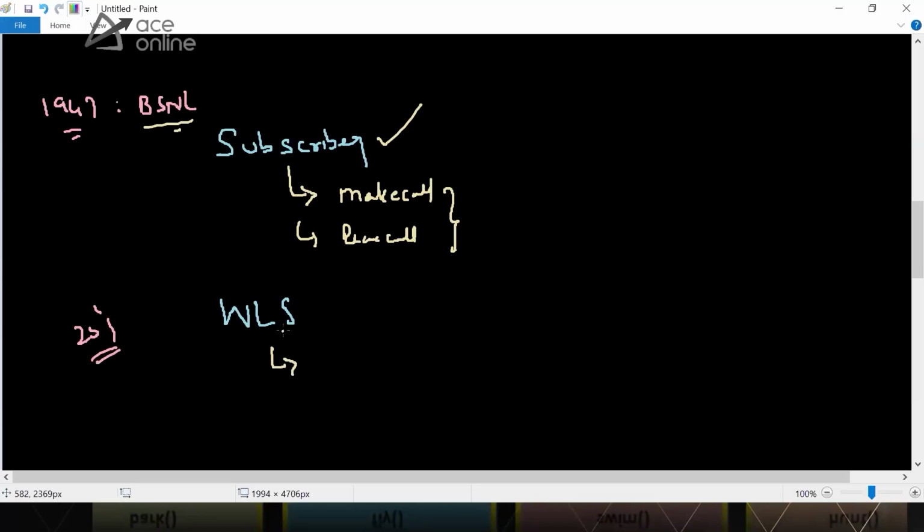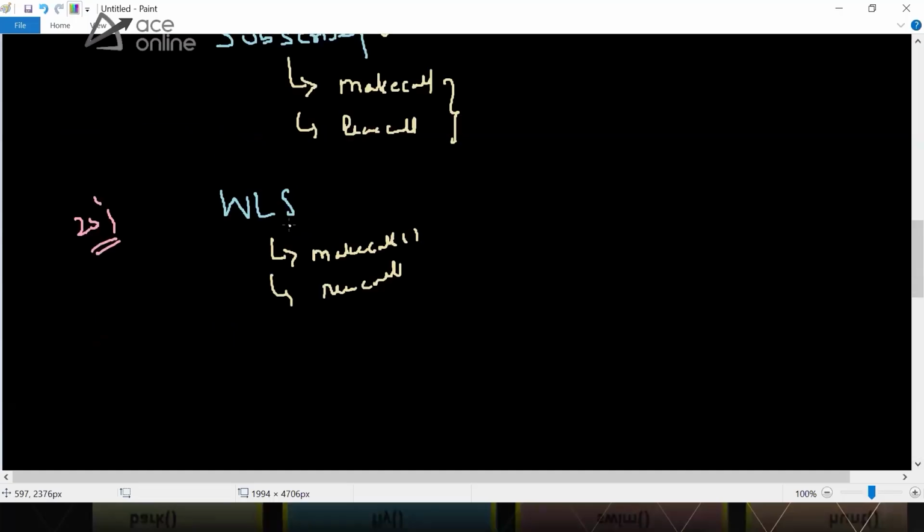So wireless subscribers, they wanted to make it. So what services through mobile phone can they provide? They can still make calls, right? They can still receive calls. Other than that, can you tell me what services we may have with WLS now? If you purchase a mobile phone, you can also send SMS, right? Through mobile, which is not possible with your regular landline phones. Now you can also receive SMS. So these features you can provide in the WLS class.